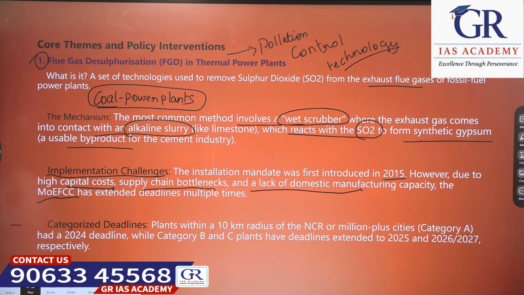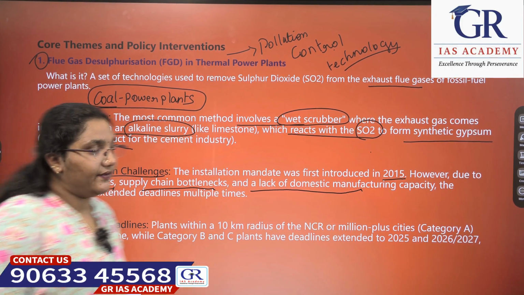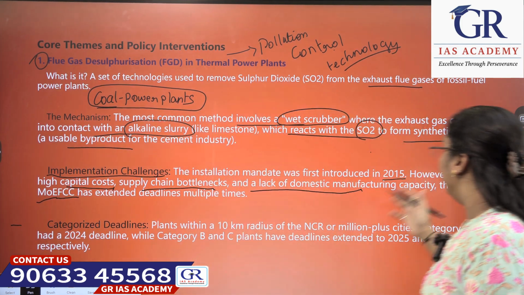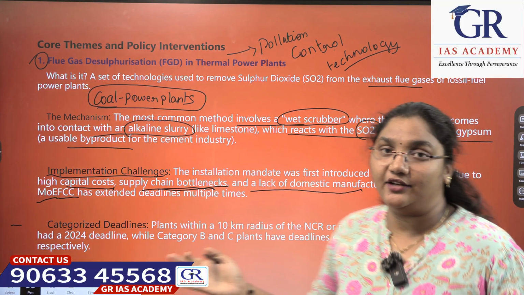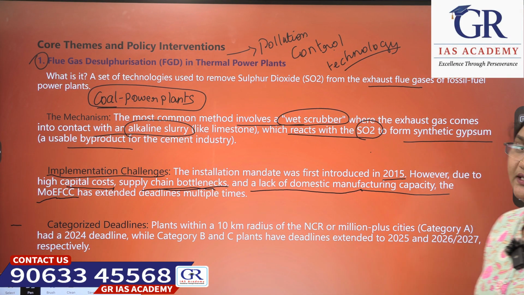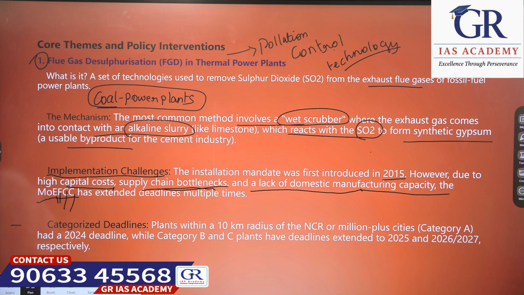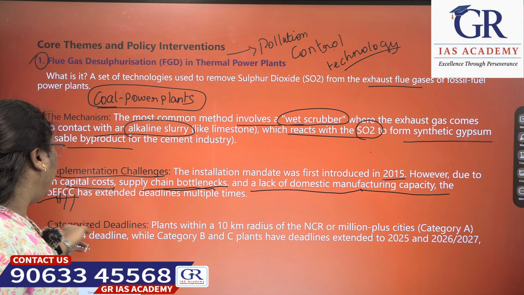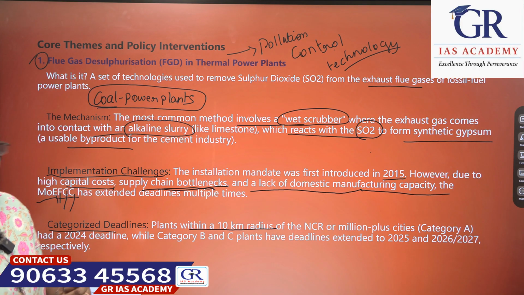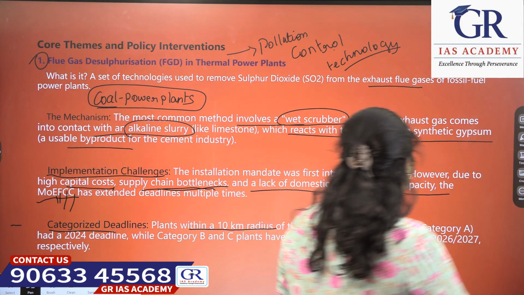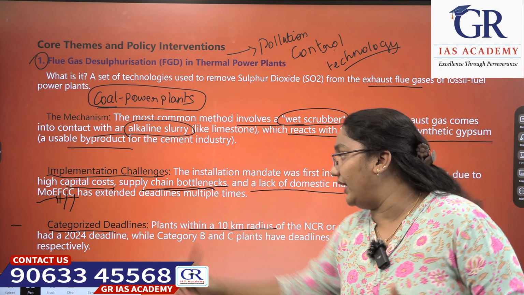When coming to the categorized deadlines, the plants within the 100 kilometer radius of the NCR region, which have million-plus cities or category A cities, had a deadline of 2024.